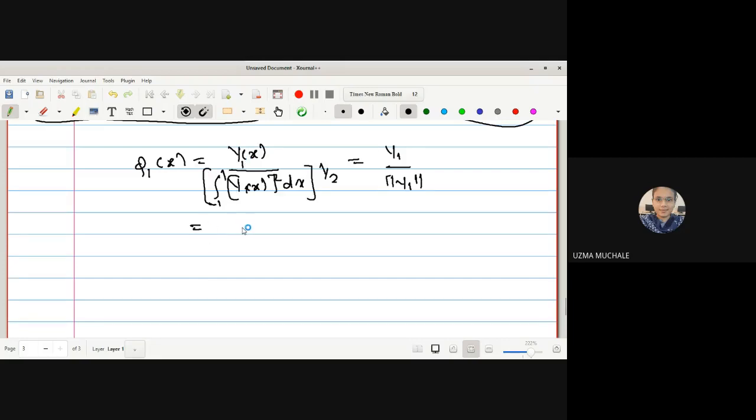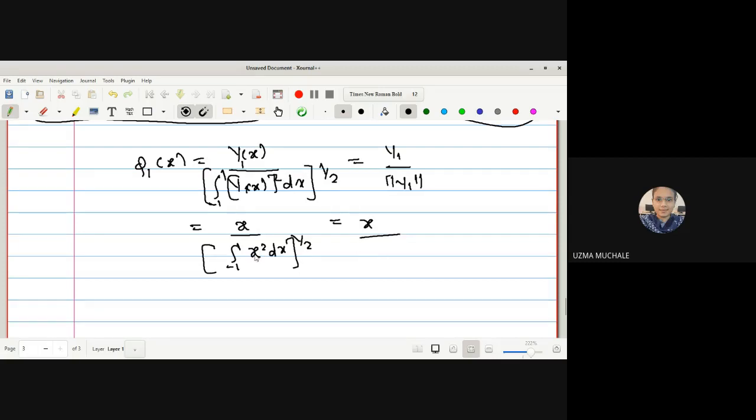What is the value of y1? We have x divided by the norm, which we have to calculate, as the integral from minus 1 to 1 of x square dx, under root. Let us evaluate this.